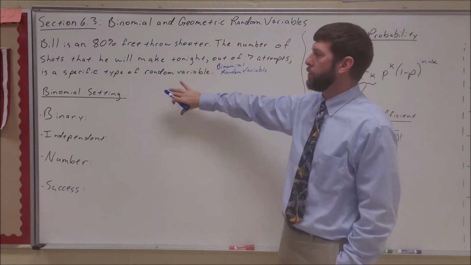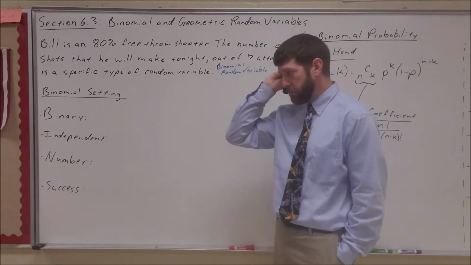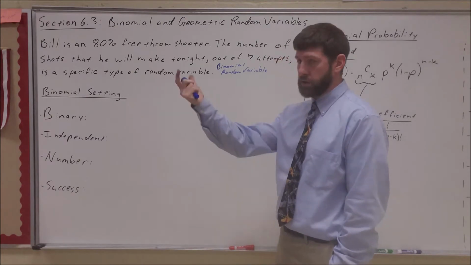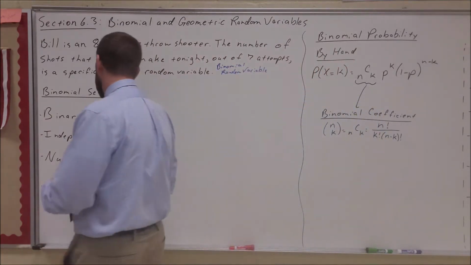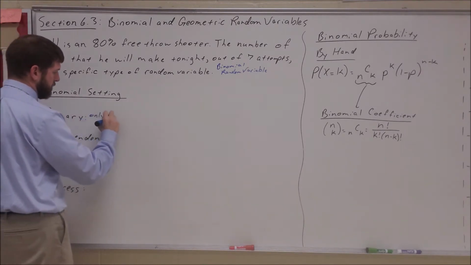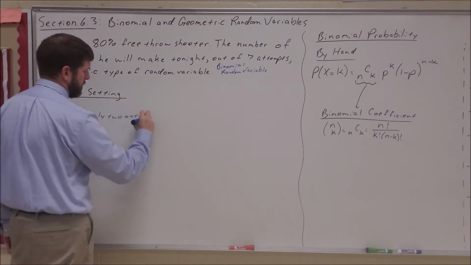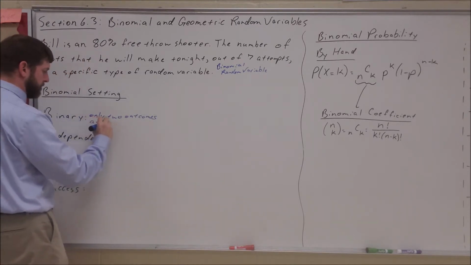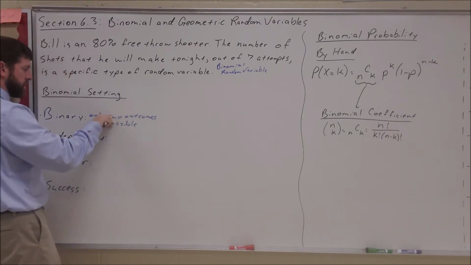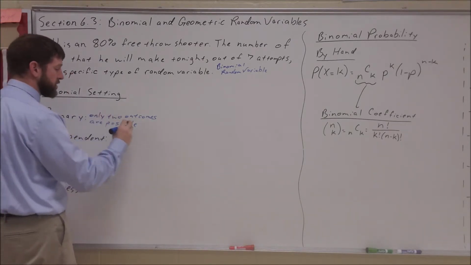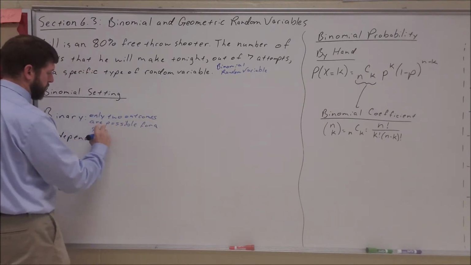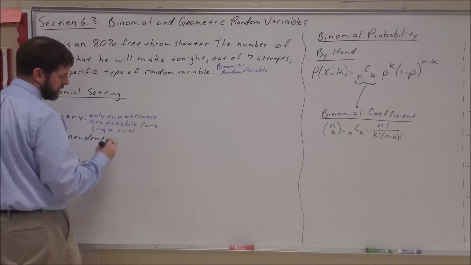So this meets what we can call the binomial setting. Binomial setting means we've met these 4 conditions. First off, it needs to be binary. What does binary mean? Binary means only 2 outcomes are possible for a single trial, or in this case, attempt.